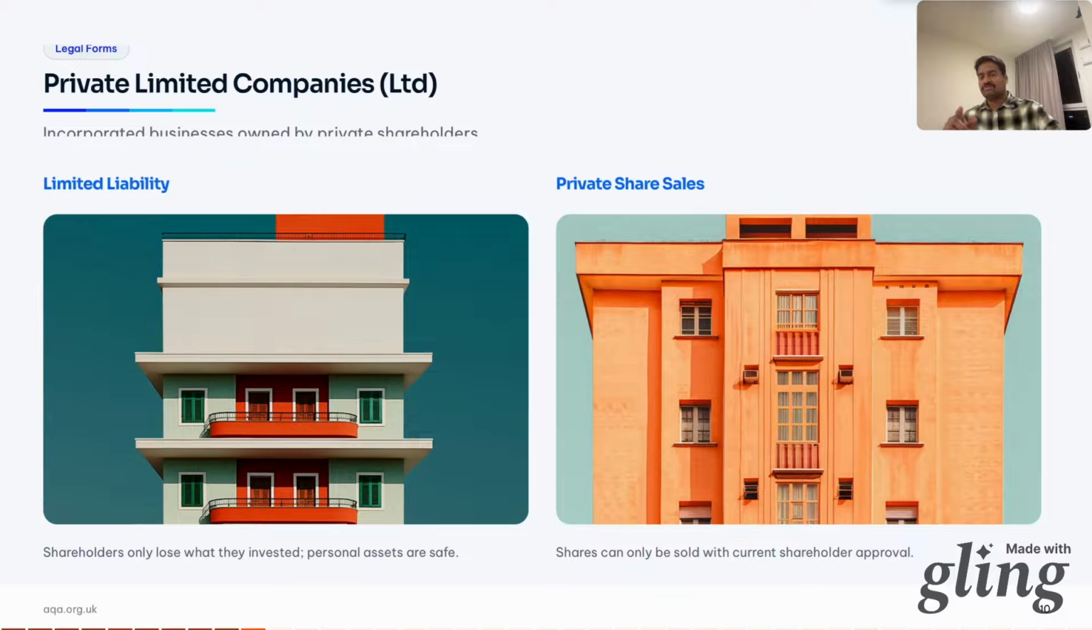The textbook puts it perfectly. The maximum amount that could be lost is fixed. That's the huge attraction of incorporation. What's the downside of this? You can't just sell shares to anyone on the street. There are rules, but for most serious businesses, limited liability is a game changer.